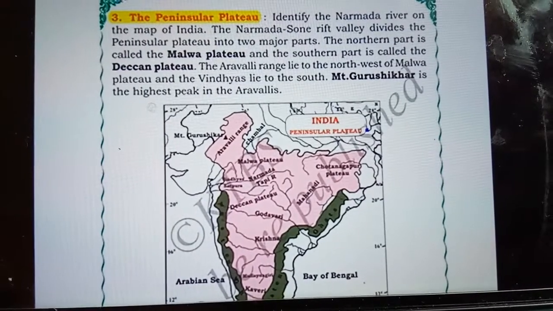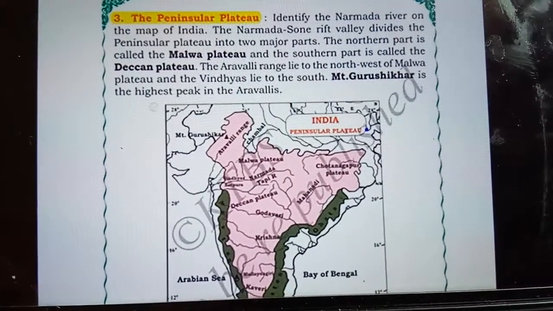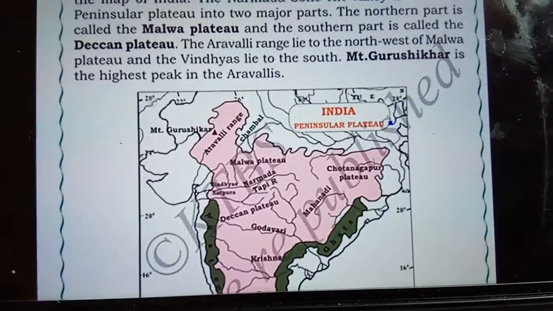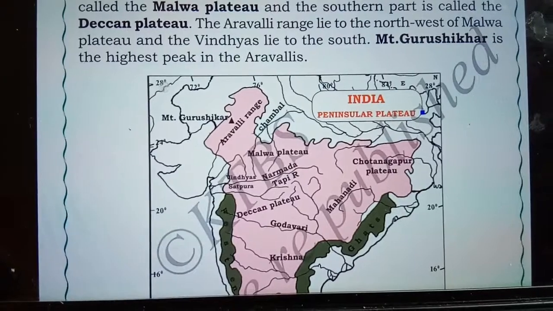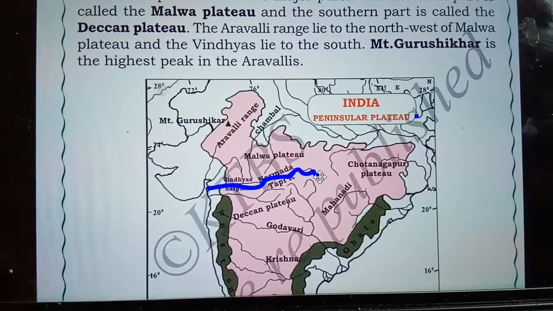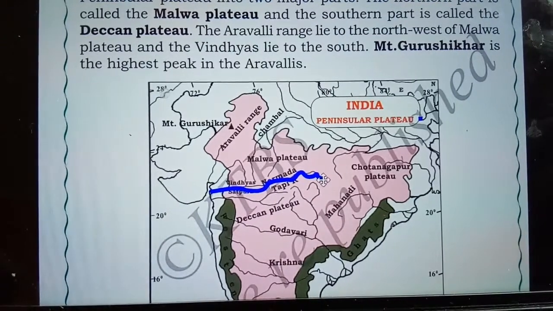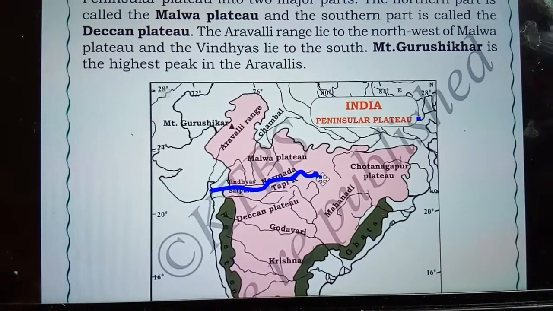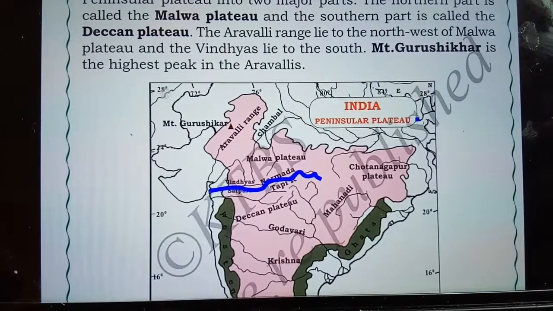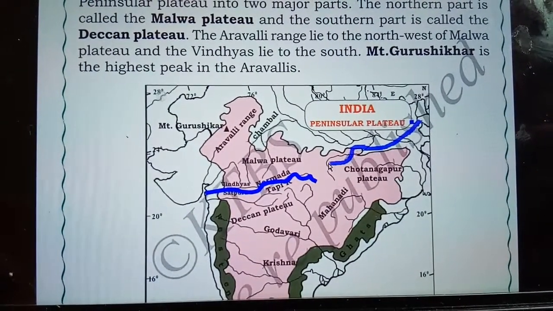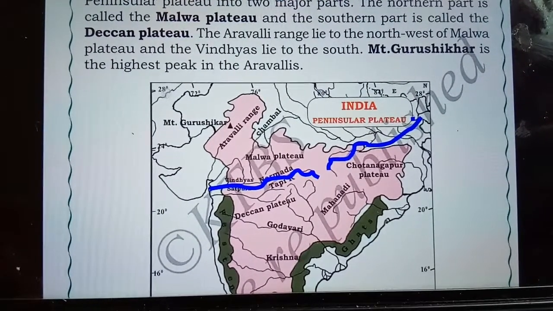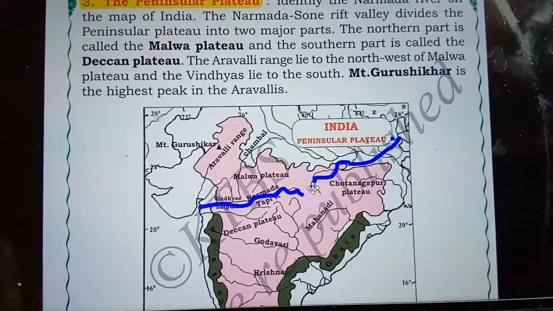Identify the Narmada river on the map of India. Here I just zoom this map so you can see better. Here you can see the Narmada river and its tributaries. The Narmada river divides the peninsular plateau into two major parts. This is the river Narmada and the Sone river, which flow from the northern peninsular like this.